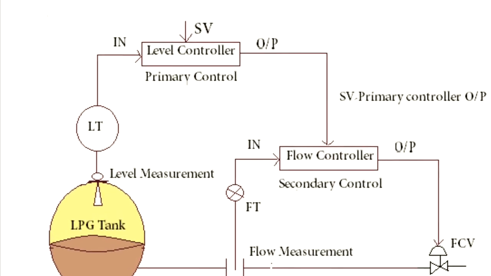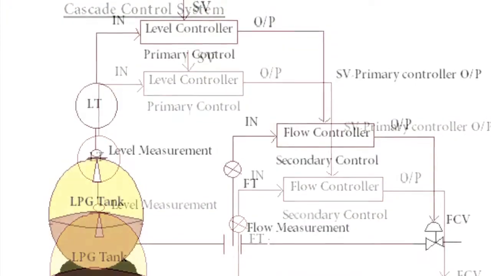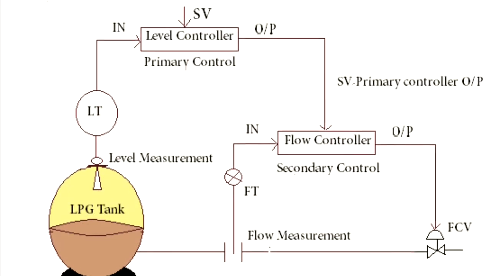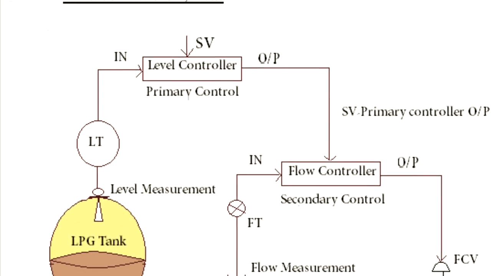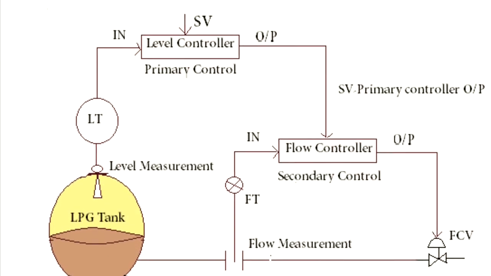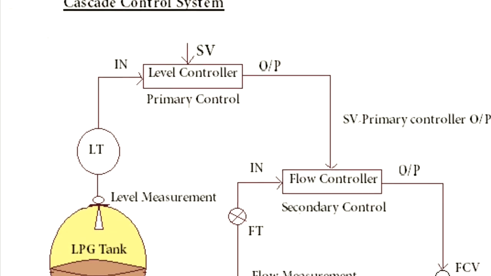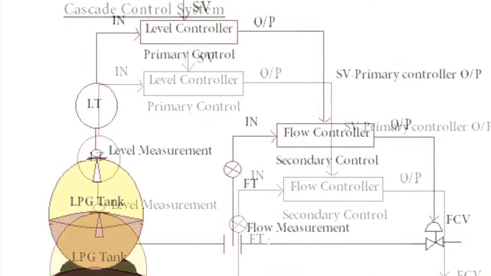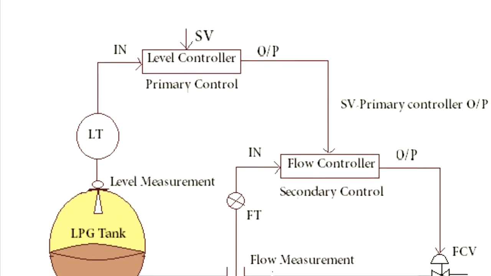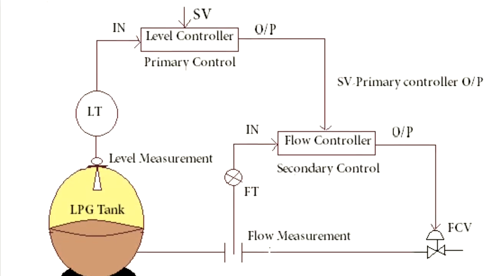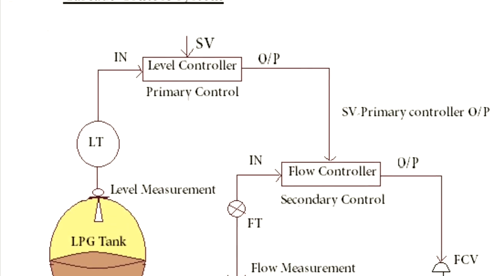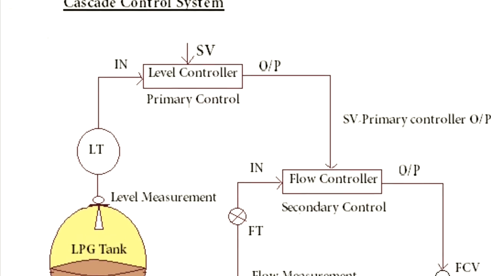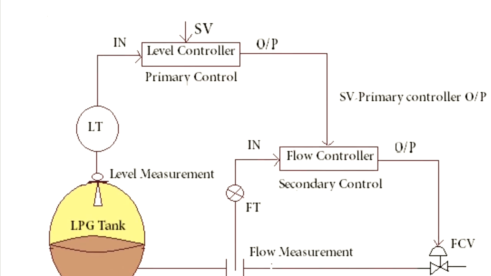This concept of cascade control system is simple and it is very easy to understand. The cascade control system is nothing but the output of a primary controller will be the set point for the secondary controller. Let me explain this concept briefly later. Before we go to cascade control system, we need to know simple controller and its parameters. Parameters such as set value or set point, input value and output value.